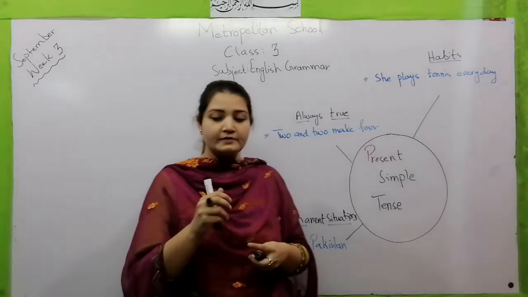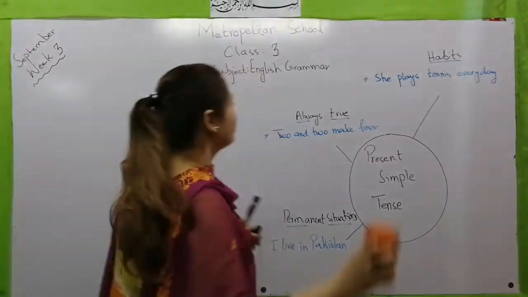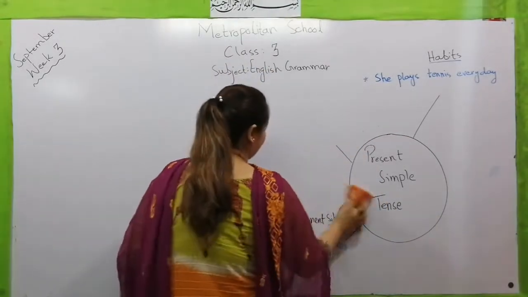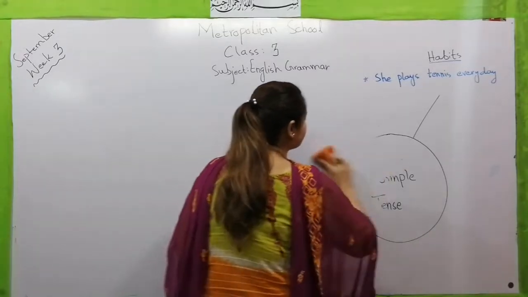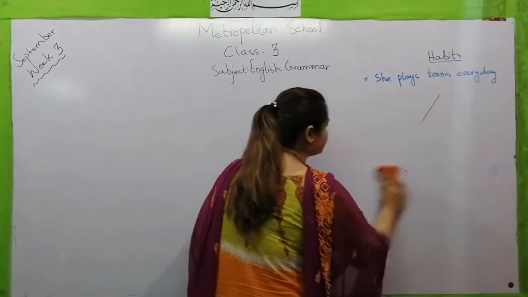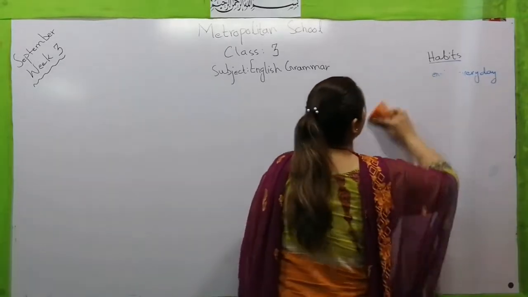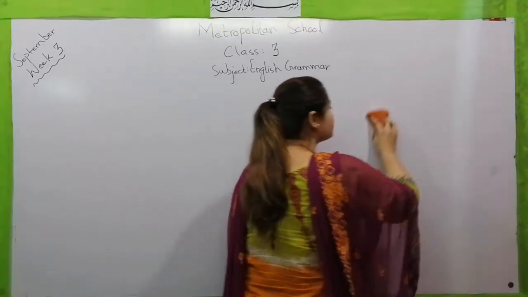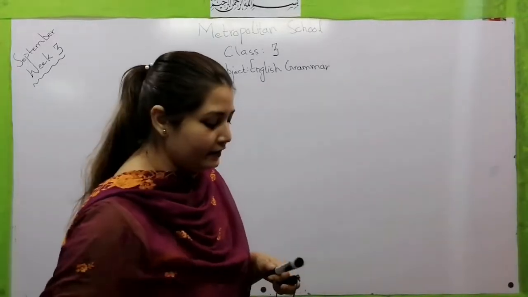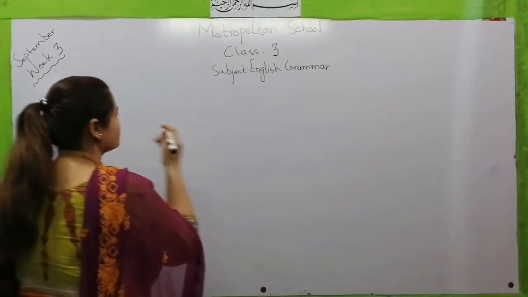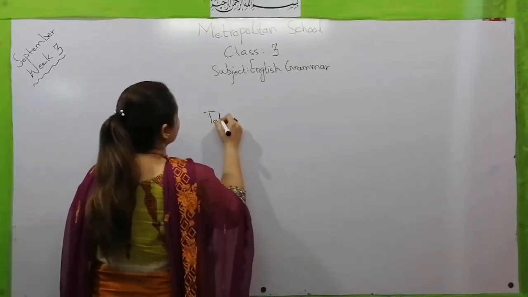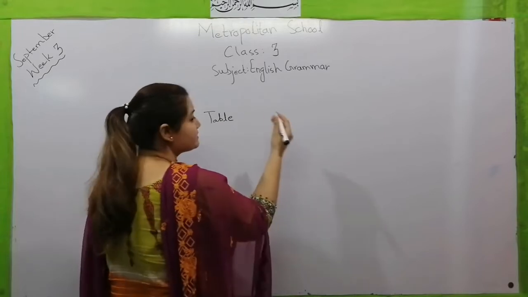Now let me tell you the table for the present simple tense. Whenever we talk about any tense, the table of that tense is very important. If you memorize and understand the table well, then you can make sentences easily.